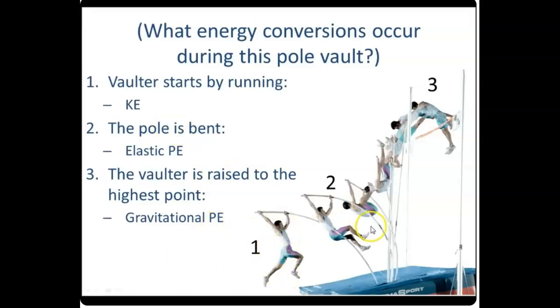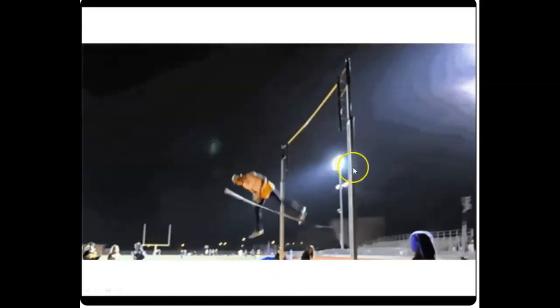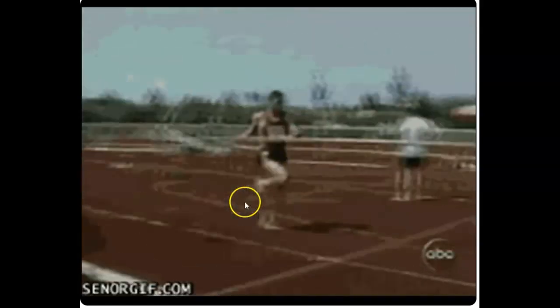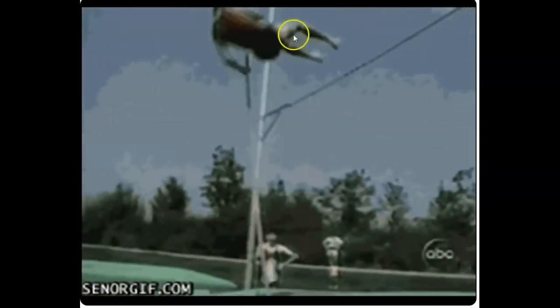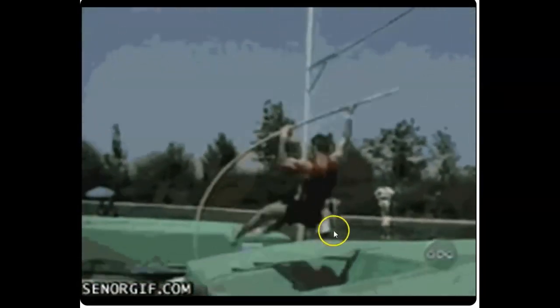So he starts kinetic, elastic potential as it bends, and then it brings him all the way up to gravitational potential energy as he goes up and over the bar. Here you can see another example of that kinetic being converted to elastic, being converted into kinetic right in that face. All right, enough of that. Here's that same guy before that I've shown. Here you can see those energy conversions as they happen. I love how stubborn he is. But we start with kinetic, elastic potential, gravitational potential, elastic, and back to where we started with kinetic.